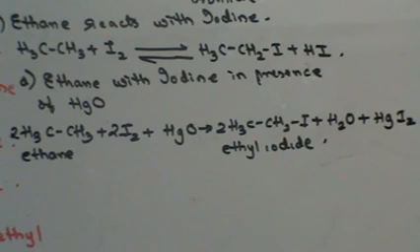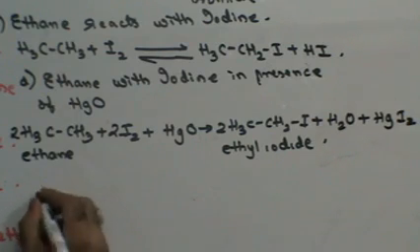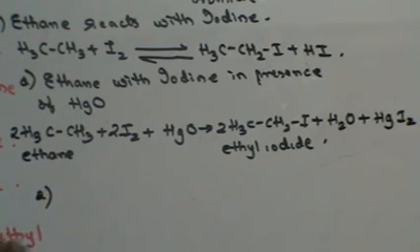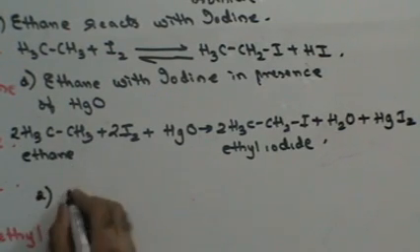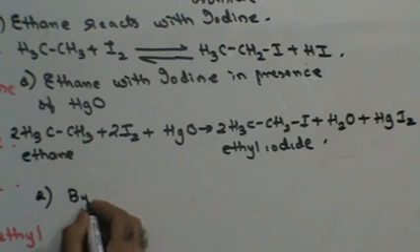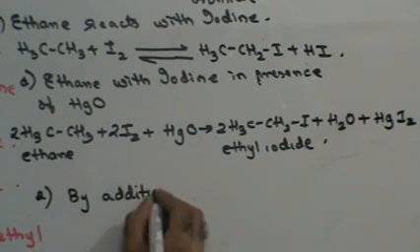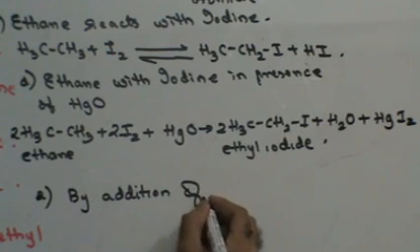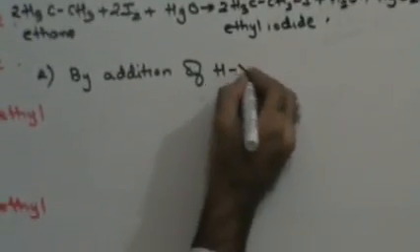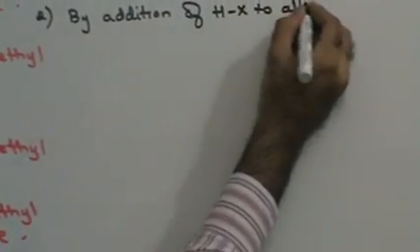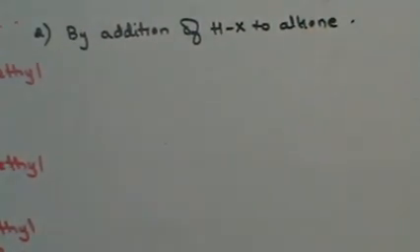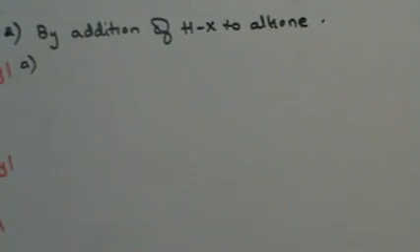Fine, do we get this thing here? Next, let's see another method of preparation, by addition of halogen halides to alkenes. Right? Let's try to see the reaction first.